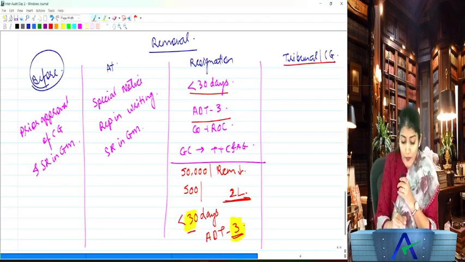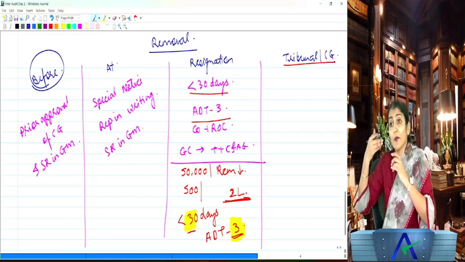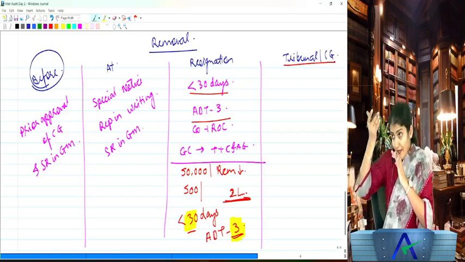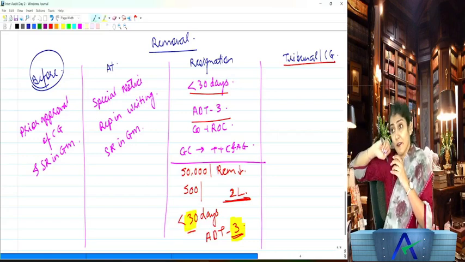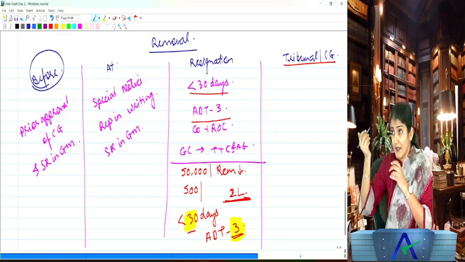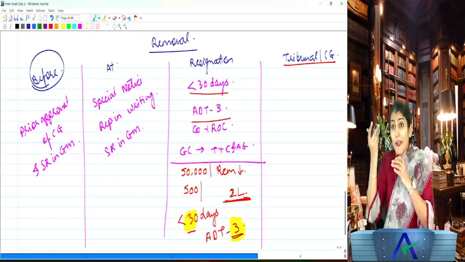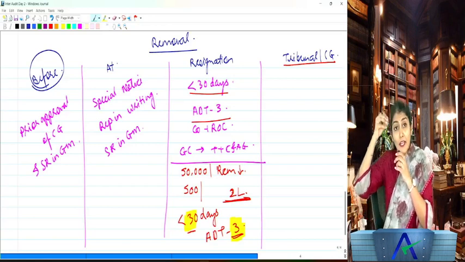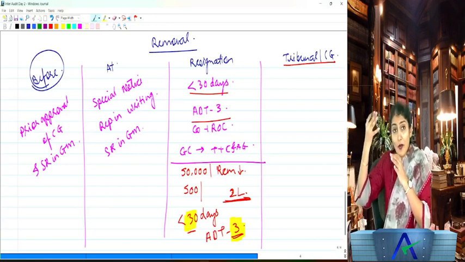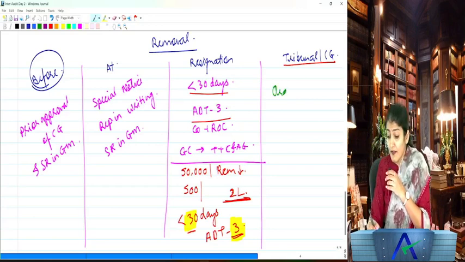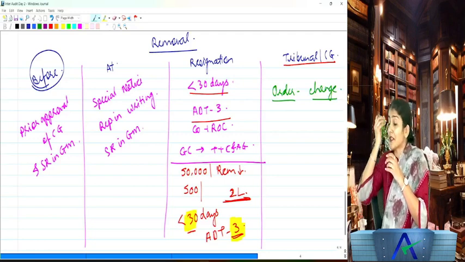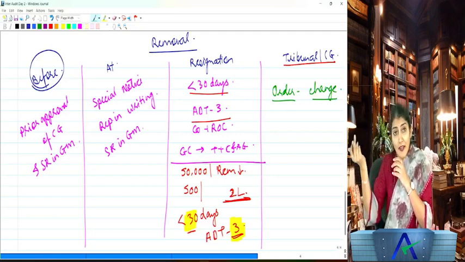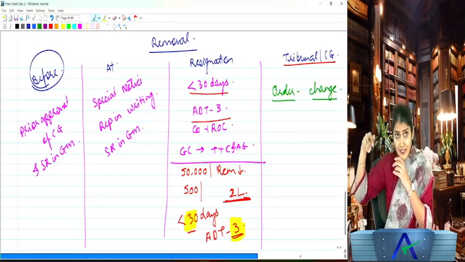Then the removal of the auditor by tribunal or CG. So the tribunal either suo moto, that is on its own, or based on an application received from the Central government or any person concerned. If the tribunal is satisfied that the auditor of the company has acted in a fraudulent manner or has abetted or colluded in any fraud by or in relation to the company or its directors or officers, it may order the company to change its auditors. If the application is received from CG, then the tribunal should pass the order within 15 days and another auditor will now be appointed by the CG, that is the central government.